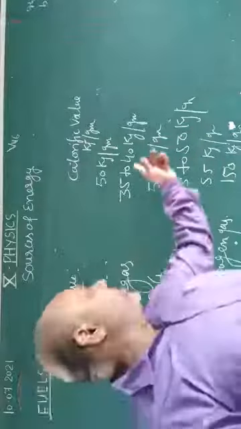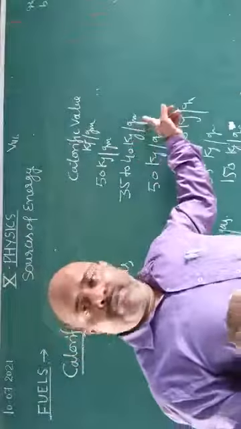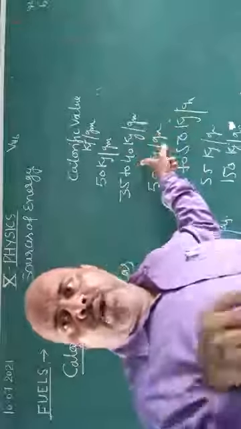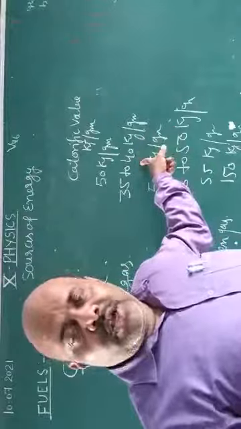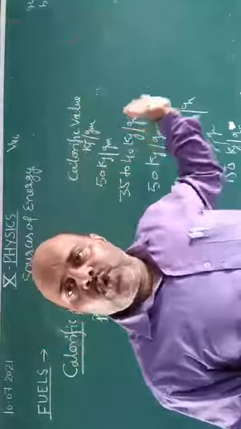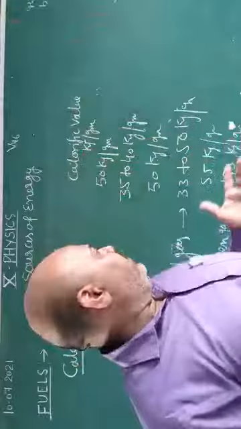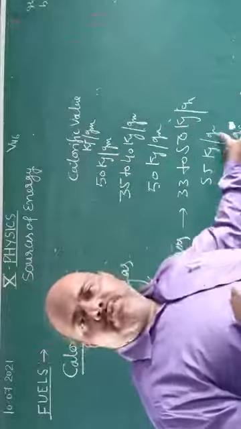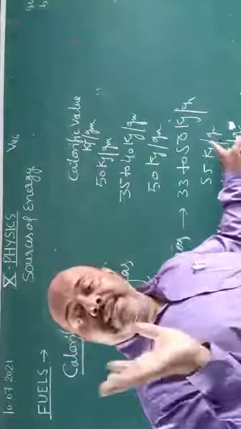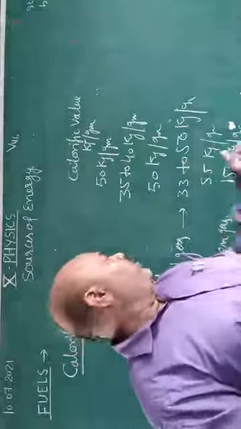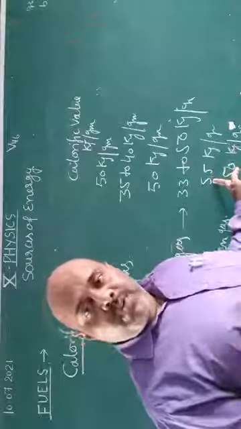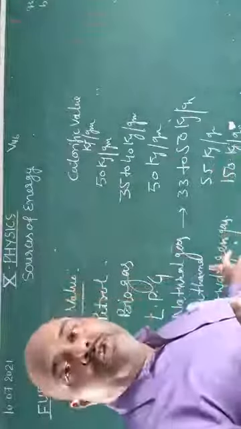It's like biogas: when 1 gram of biogas is burned completely, it produces 33 to 40 kilojoule of heat energy.